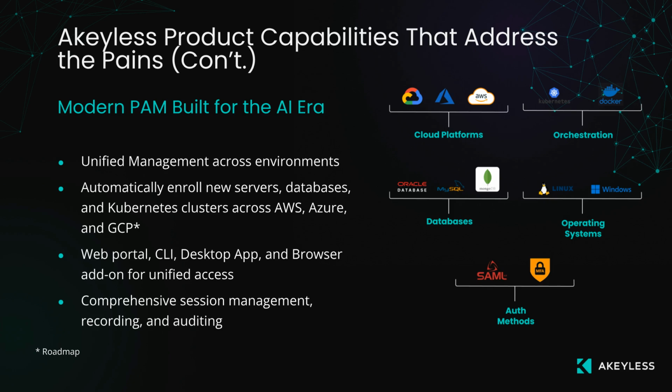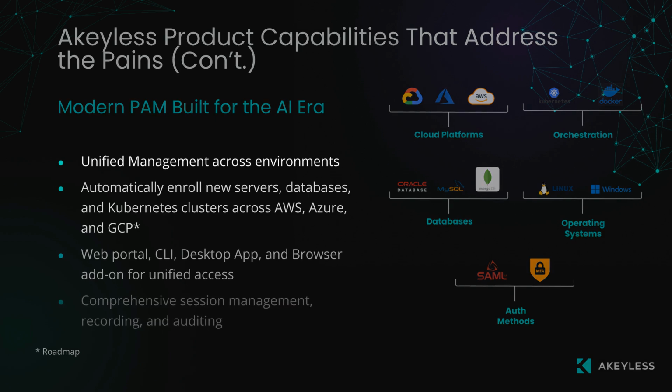The platform can automatically enroll new servers, databases, and Kubernetes clusters across AWS, Azure, and GCP soon, extending coverage without manual effort. Users connect through the web portal, CLI, desktop app, or browser add-on, ensuring a consistent experience for admins, developers, and AI agents alike. Finally, Akeyless provides comprehensive session management, recording, and auditing, enabling full visibility of every privileged action and simplifying compliance reporting. These capabilities together create a single, scalable solution for secure, auditable access in hybrid and multi-cloud environments.